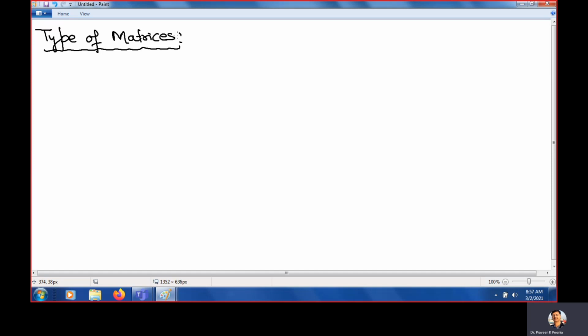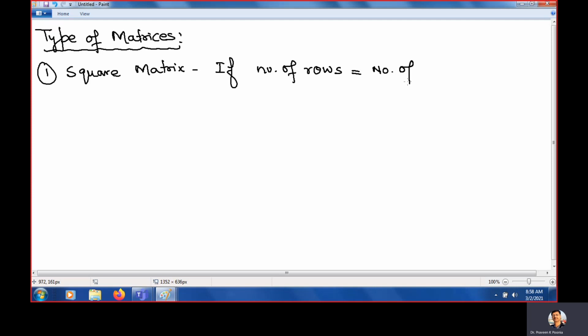Types of matrix. ठीक है? So in this one, first we are going to study the square matrix. What is a square matrix? A square matrix is if the number of rows is equal to the number of columns. Clear? That means M is equal to N. Clear? Then the matrix is said to be square.